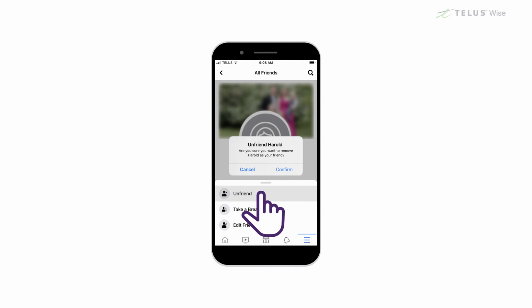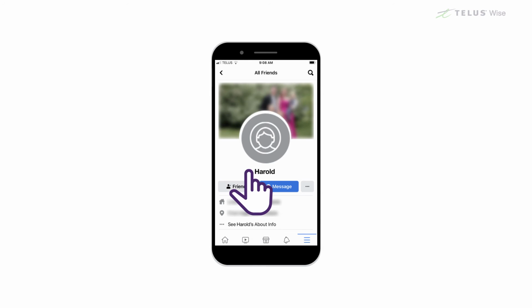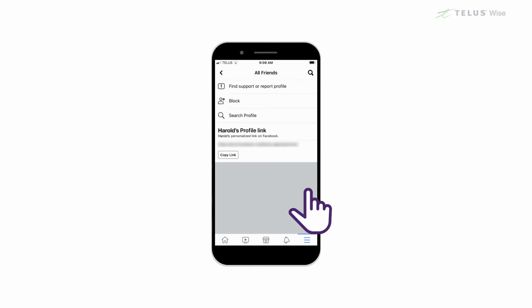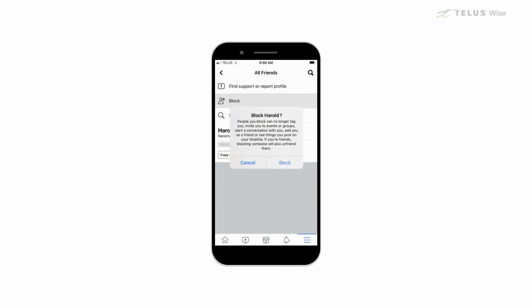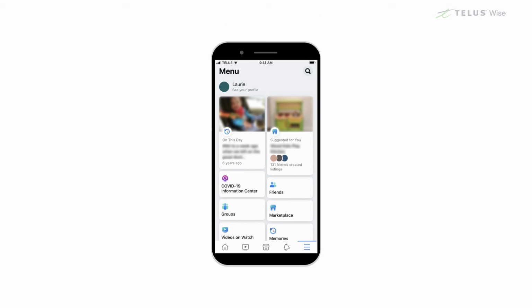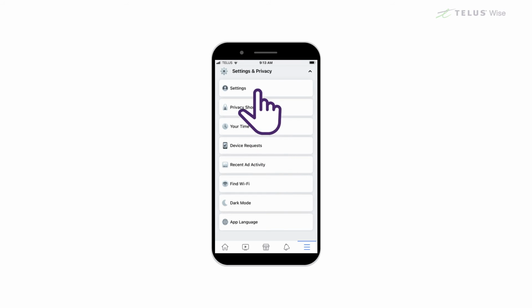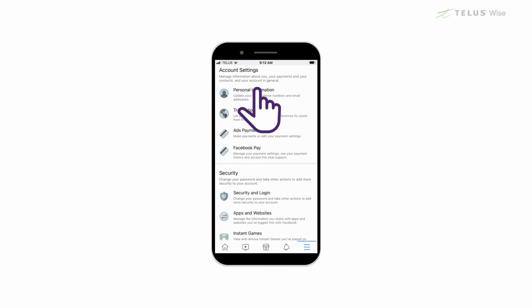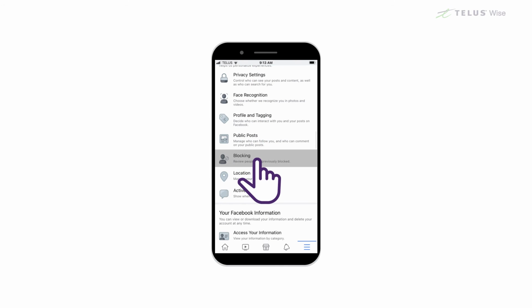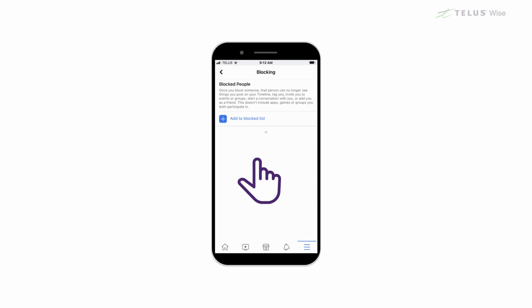If you want to totally cut off contact with someone, you can block them. If you block someone, they can't send you a new friend request, can't see anything on your profile, and can't send you messages on that network. The steps to block someone vary depending on the social network. Typically, you will find the option in Settings under Blocking or Privacy and Security. If you can't find the option to block, an internet search may help you with step-by-step instructions.